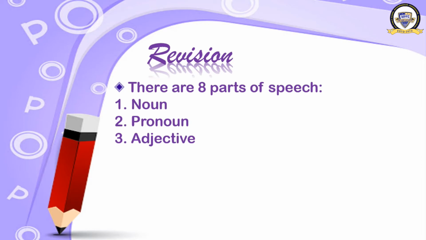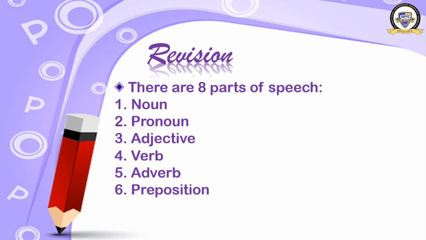Next, number 4, verb. What is verb? Action word. The word tells us about an action: write, eat, jump, walk, etc. Number 5, adverb. What is adverb? The word tells us about the verb, like doing slowly, eating fastly, running fastly. He works intelligently. In this way, when we are using words supporting the verb, they are known as adverb.